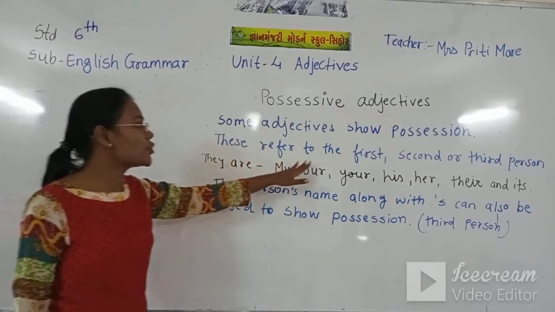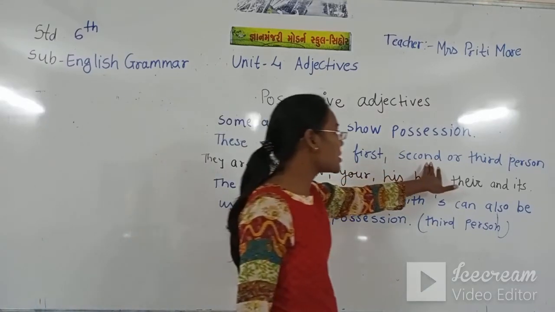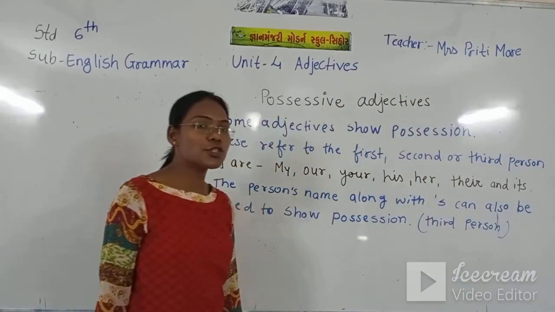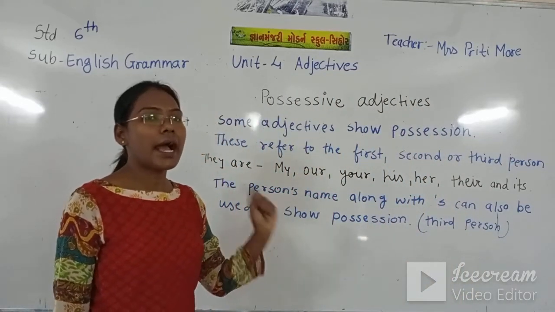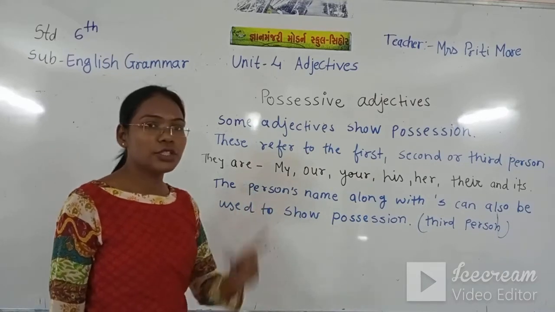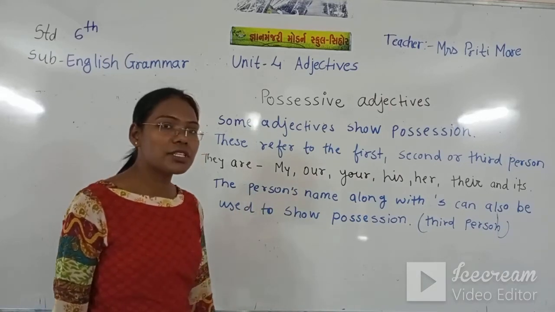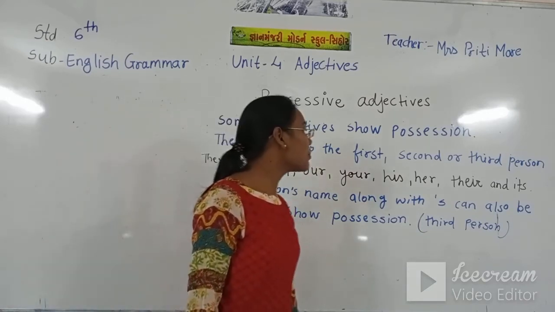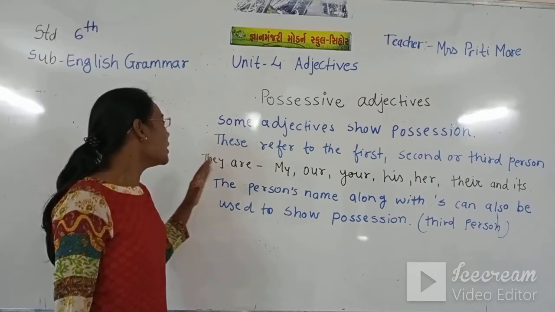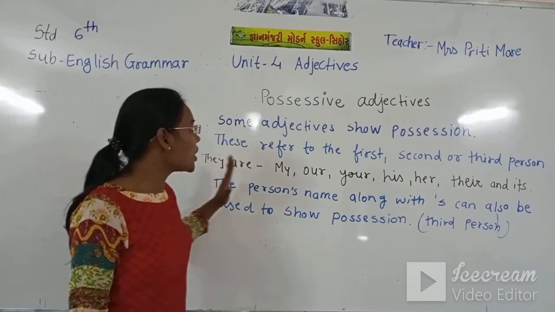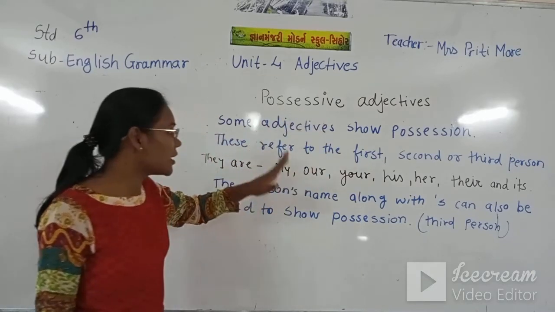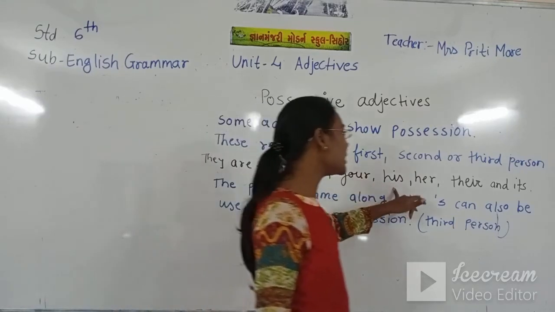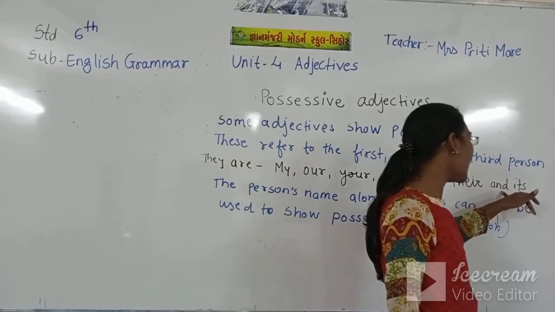And these refer to the first person, second person or third person. Possessive adjective refers to the first person, I, me, second person, you, and third person, he, she, it, they. The words are my, our, your, his, her, their and its.